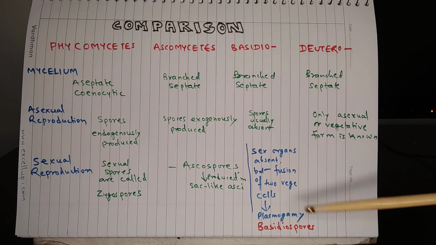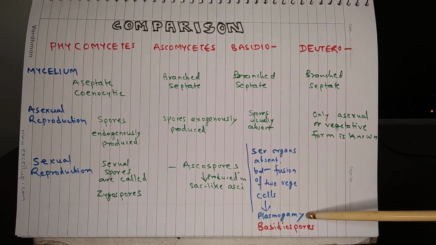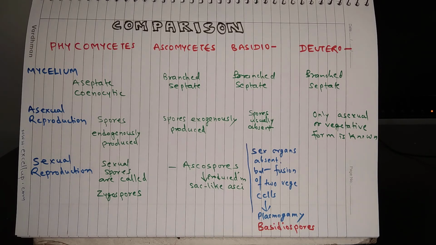In case of Basidiomycetes, in spite of absence of sex organs, fusion of two vegetative cells results in plasmogamy, which eventually results in karyogamy, then followed by meiosis or reduction division, and finally formation of basidiospores.